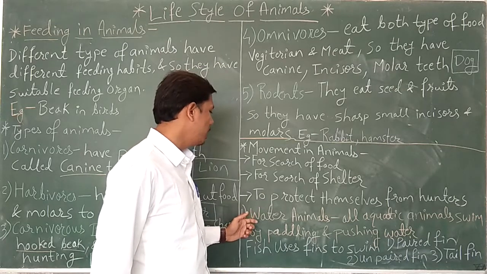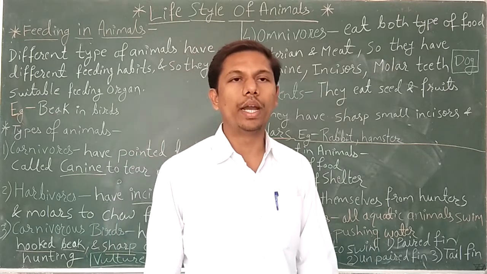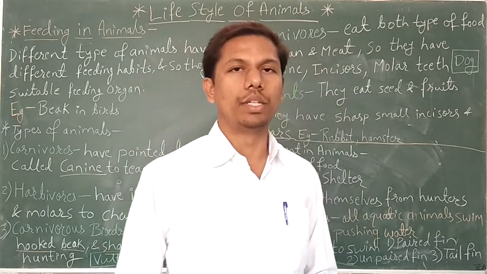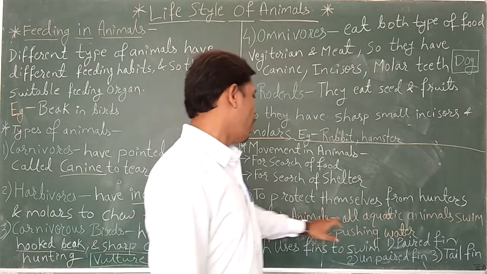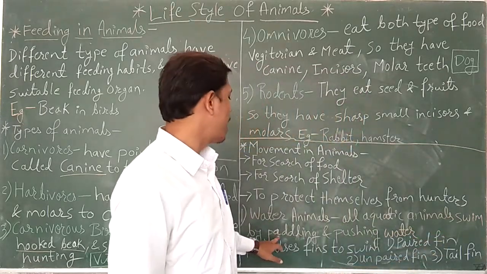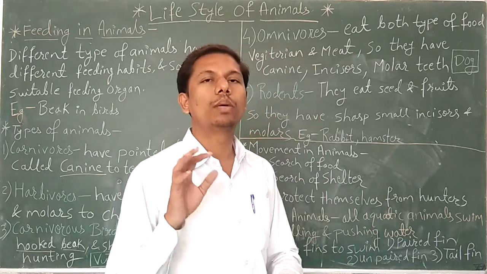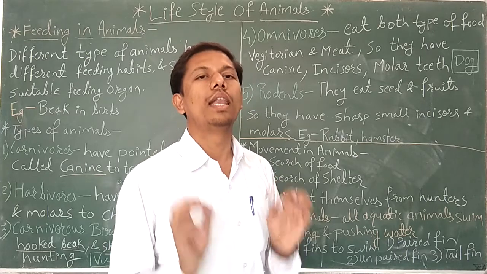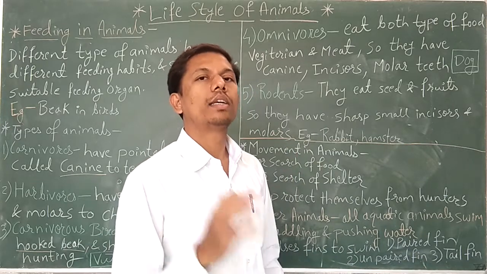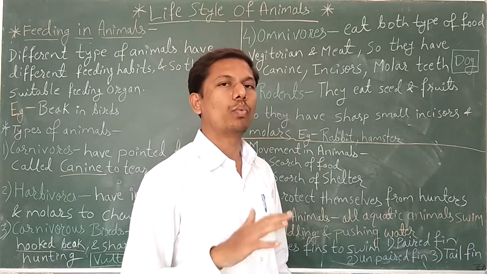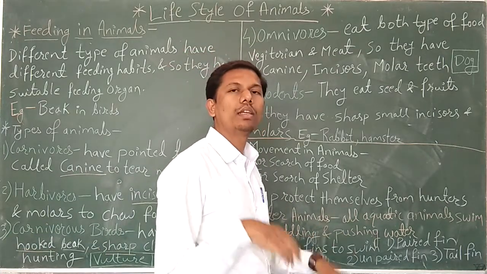So first we are going to study movement in water animals. All aquatic animals swim by paddling and pushing water. Animals carry out the paddling with their legs and feet, and they push the water and can swim easily and go from one place to another. That is called swimming in the water or paddling in the water.